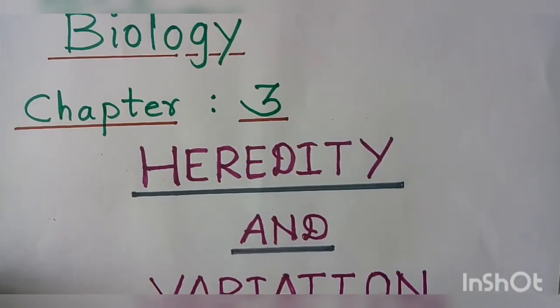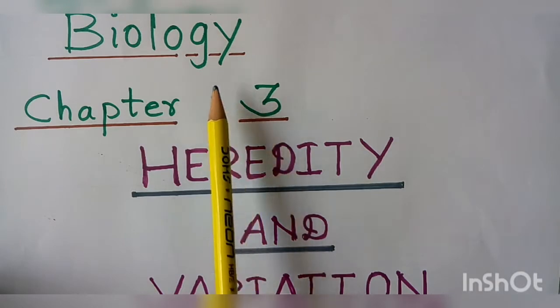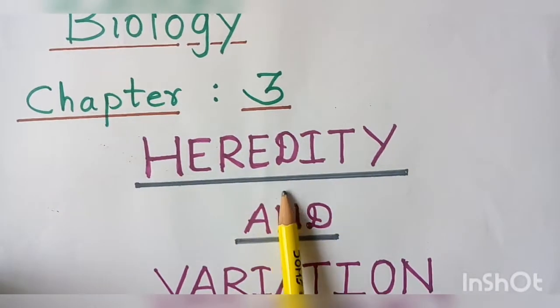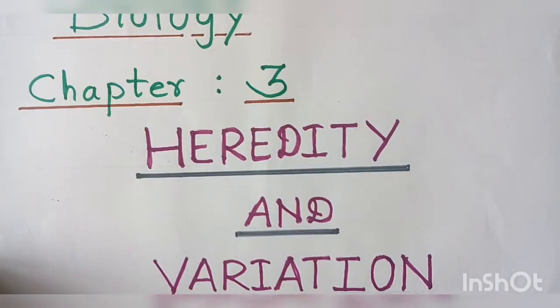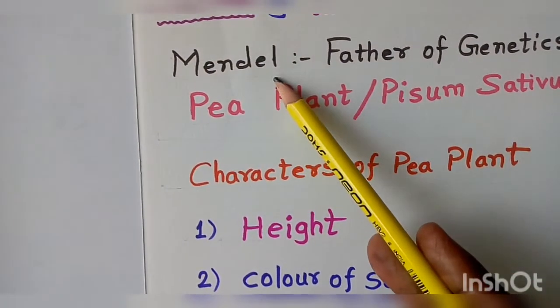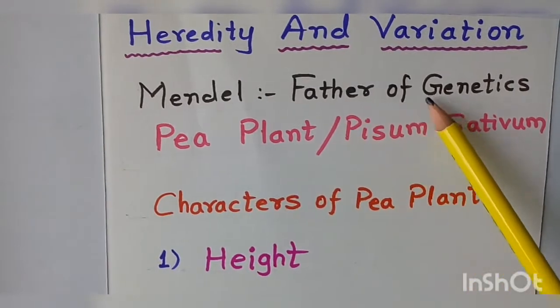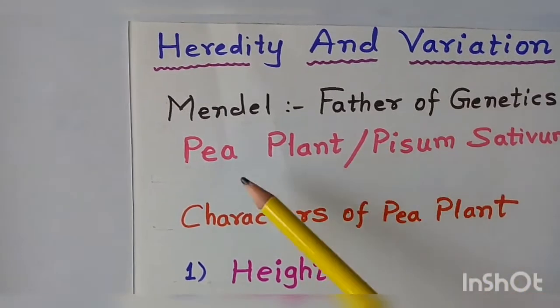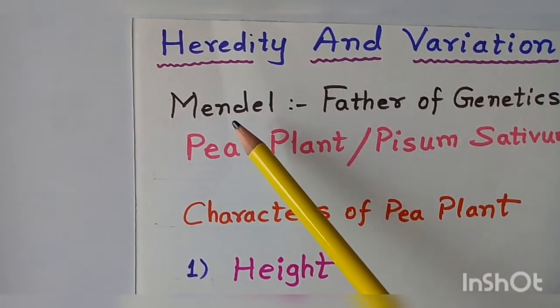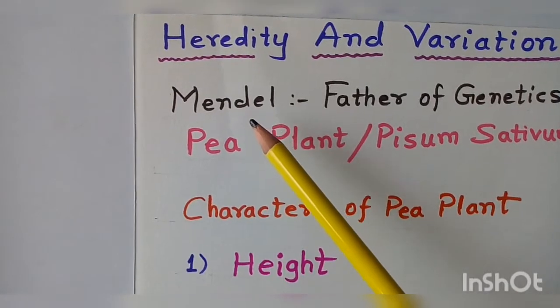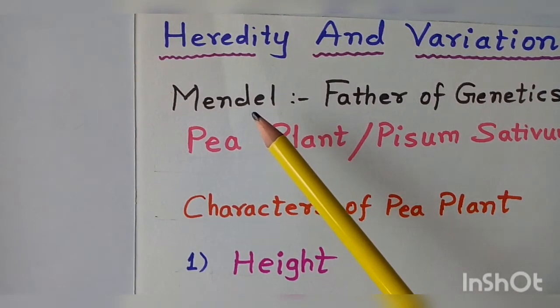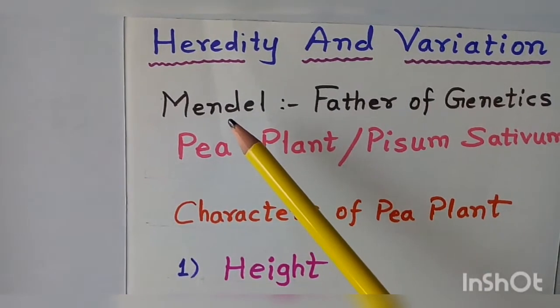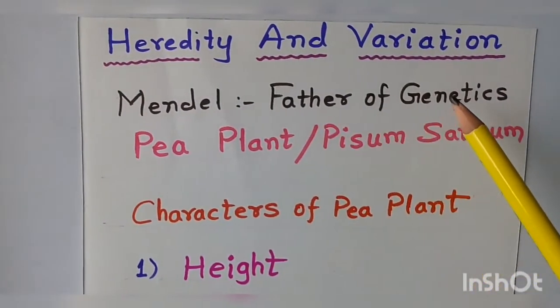Students, we will continue with our third lesson in biology, that is heredity and variation. As you remember, in our previous lecture we studied about Mendel. Mendel is called the father of genetics. Why is Mendel called the father of genetics? Because he is the first one who studied the inheritance of characters from one generation to the next generation. Therefore, Mendel is called the father of genetics.